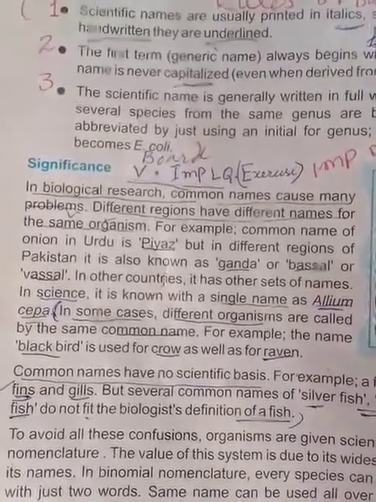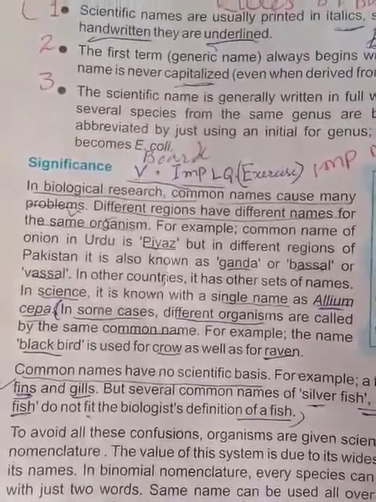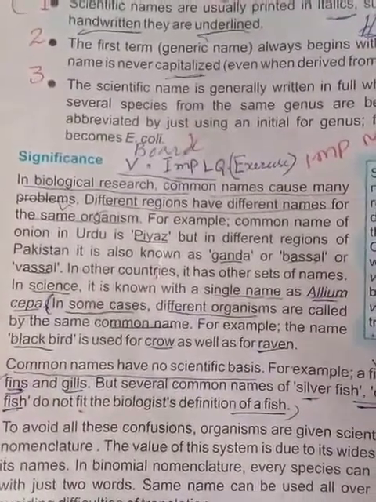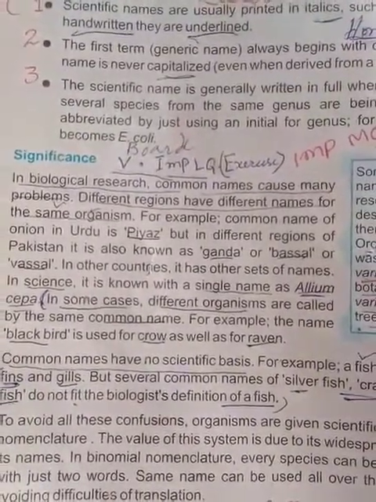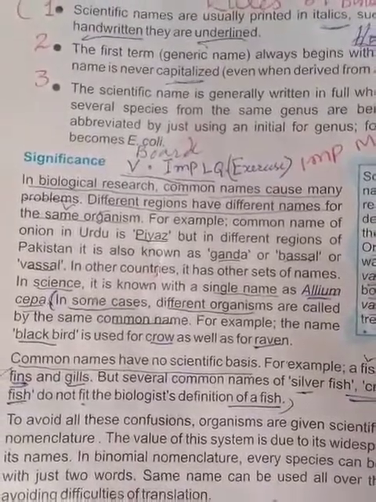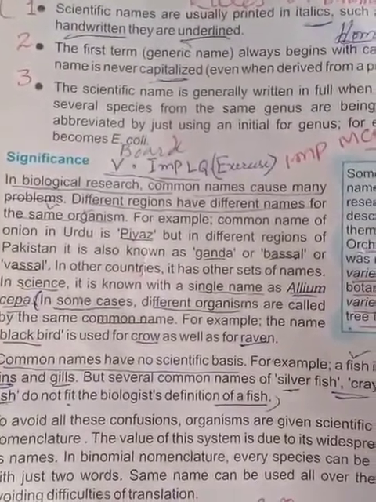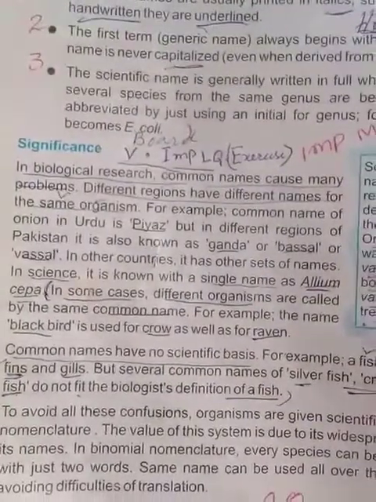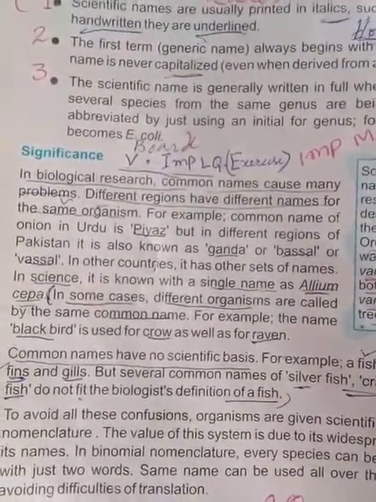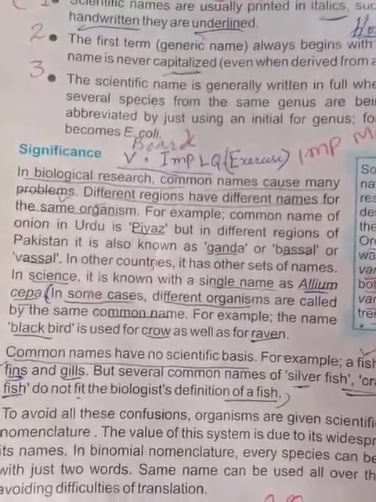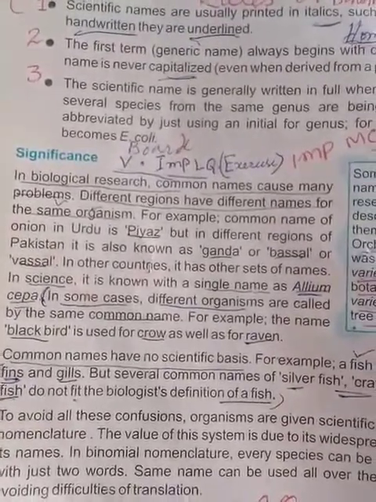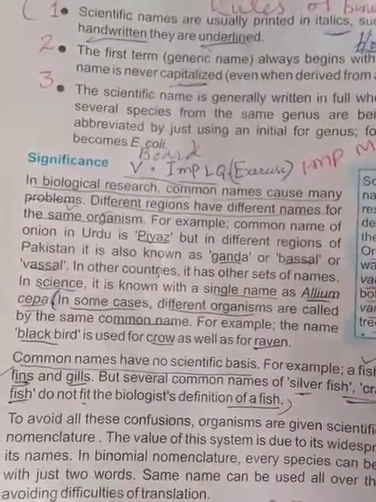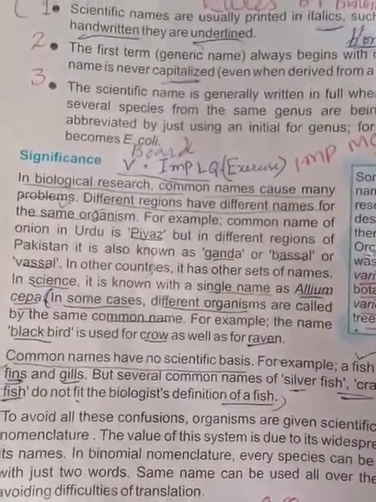For example, the common name of the onion in Urdu is piyaz, but in different regions of Pakistan it is also known as ganda, and also as basal. In other countries it has other names, but in science it is known by a single name, Allium cepa. This is the scientific name. It does not cause confusion in any country in research.